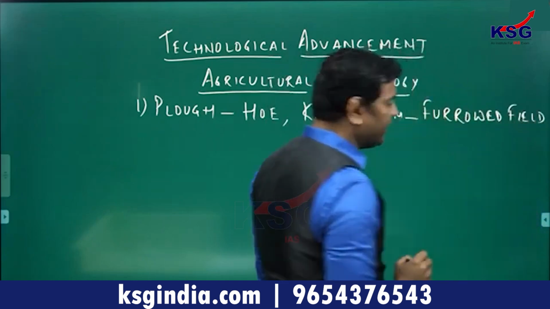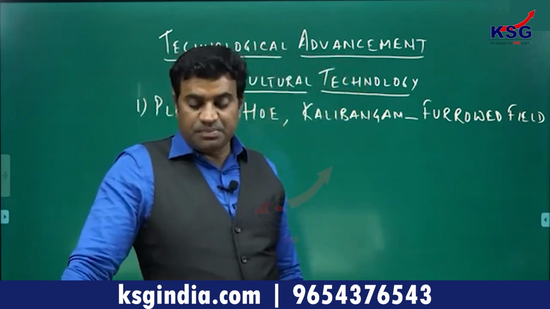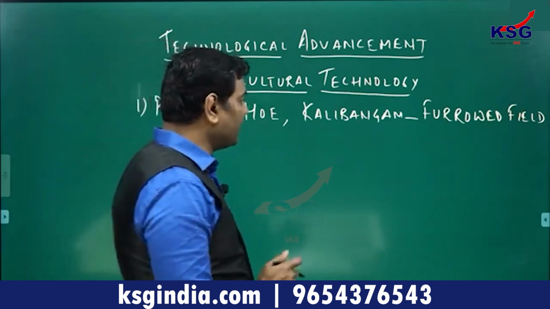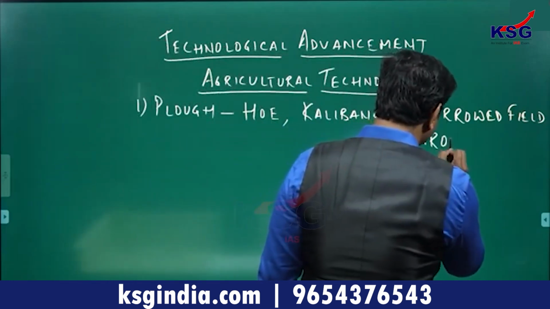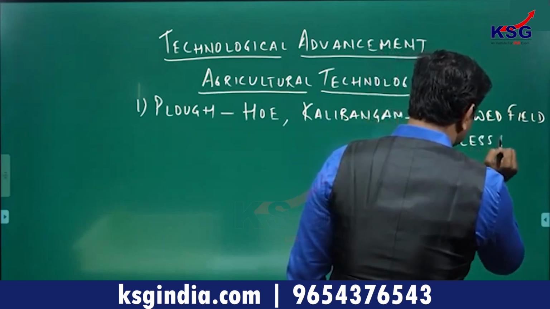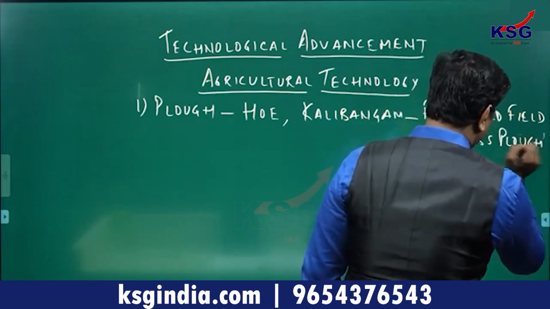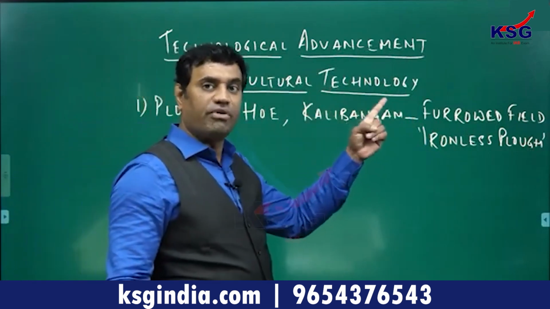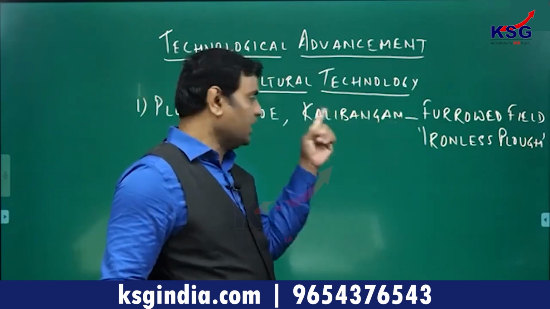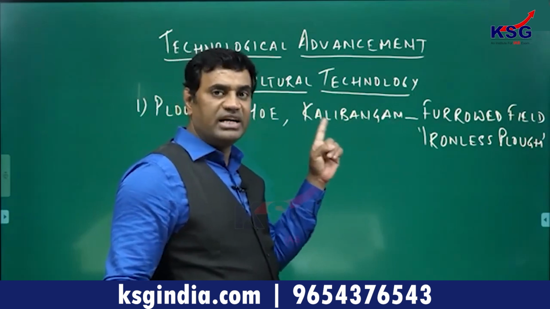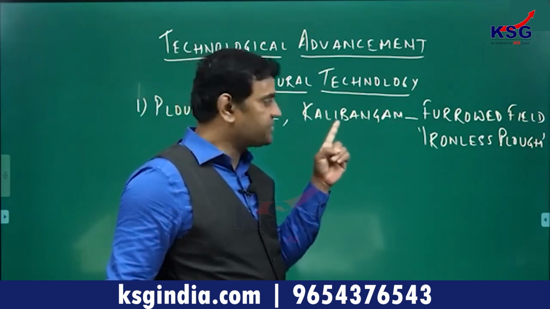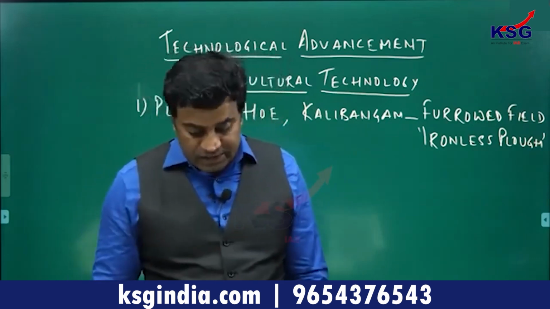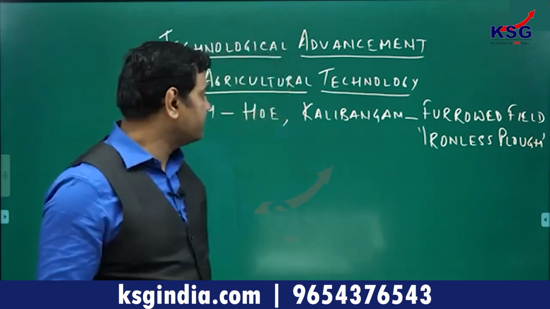In fact, archaeological evidence indicates a site in Indus Valley civilization, known as Kalibangan, which provides the evidence of a furrowed field. Furrowed field means the field was plowed. Clear? And archaeological evidence also made it clear that this plowing at Kalibangan was done with an ironless plow. Because iron was not discovered at that time, the field was plowed with an ironless plow. This indicates that the fields were properly furrowed for proper germination of seeds, but this was done with an ironless plow. This evidence is there. There's no doubt about it.